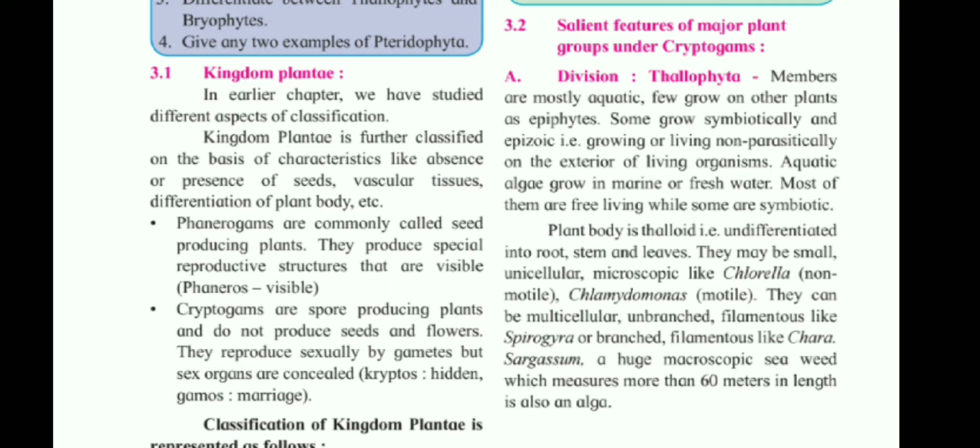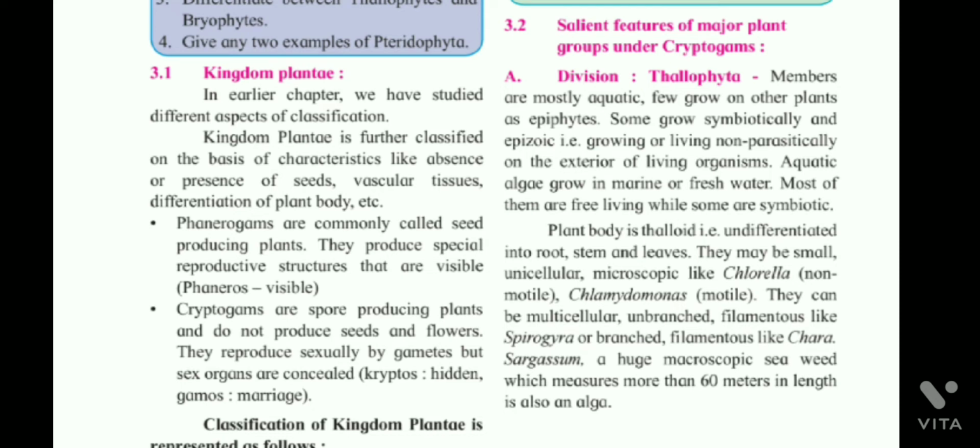Aquatic algae grow in marine or fresh water. Most of them are free living while some are symbiotic. Plant body is thalloid, that is undifferentiated into root, stem and leaves. They may be small, unicellular, microscopic like chlorella, non-motile, or chlamydomonas, motile. They can be multicellular, unbranched, filamentous like spirogyra, or branched, filamentous like chara.